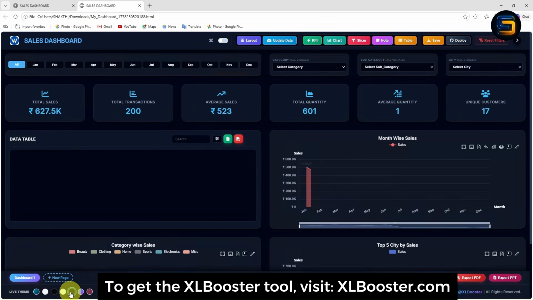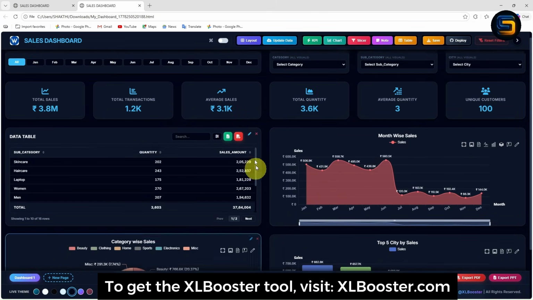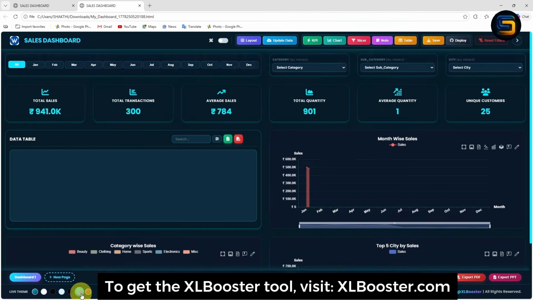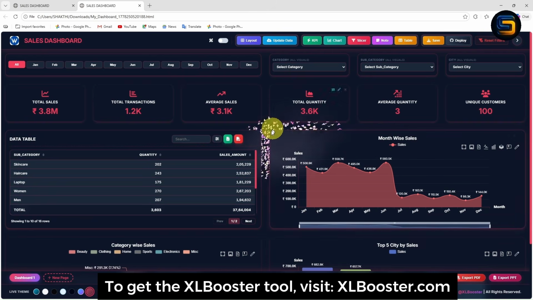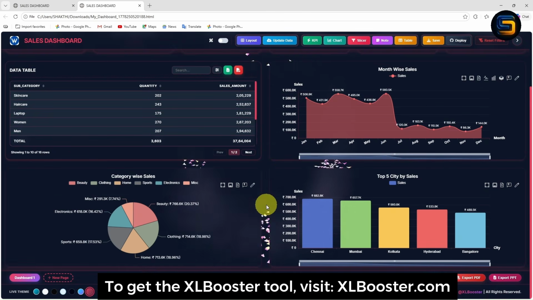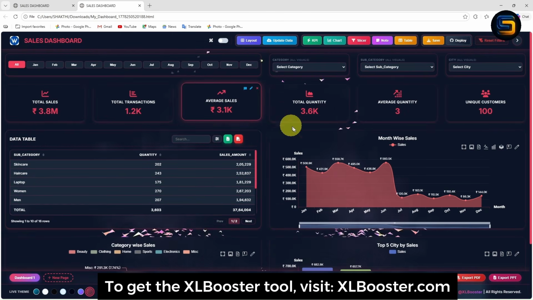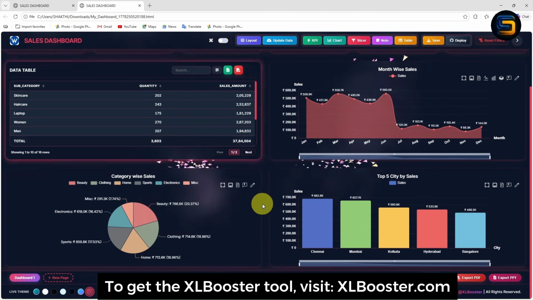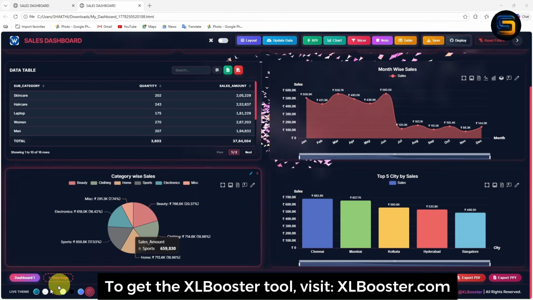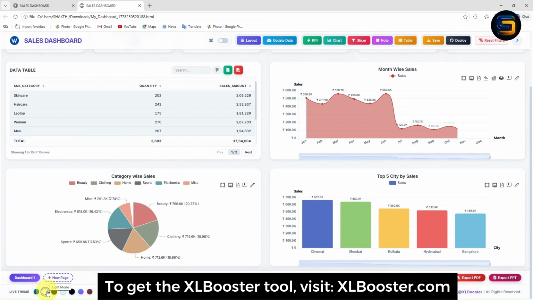Let's see a few more themes. If I click on this theme, the theme of this dashboard will change instantly. Now let's see the last theme. Wow, look at here guys. This Excel Booster tool is far better than BI tools such as Power BI and Tableau, where you can see the dashboard is completely amazing and fabulous. Now let me click on this light mode.